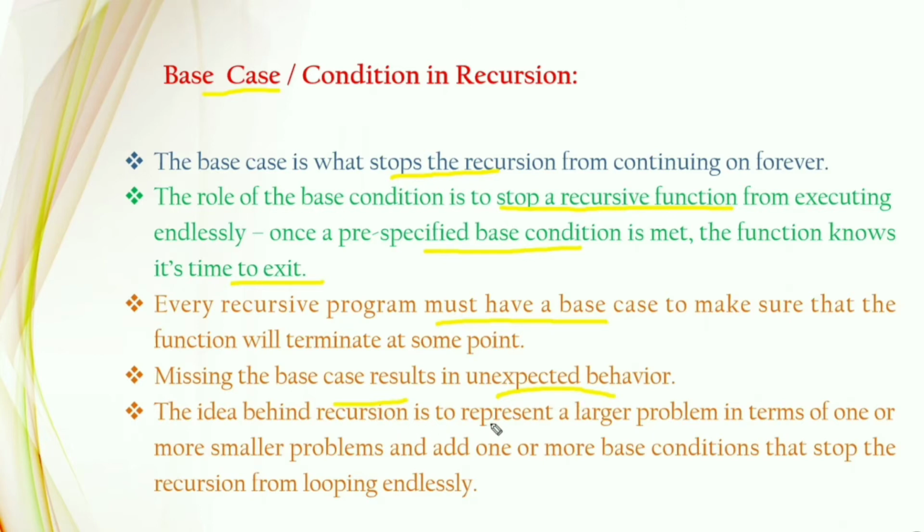The idea behind recursion is to represent larger problems in terms of one or more smaller problems, and one or more base conditions stop the recursion from looping endlessly. The base condition stops the recursive function at some point of time, so it does not execute endlessly.